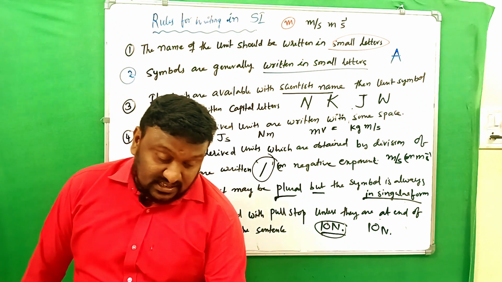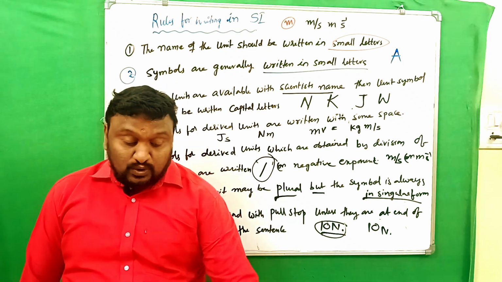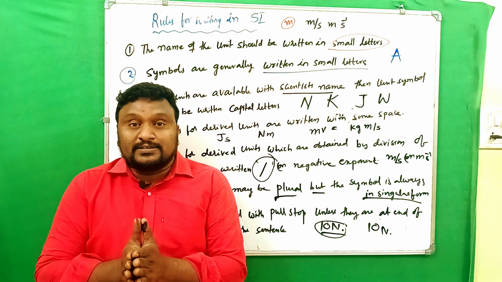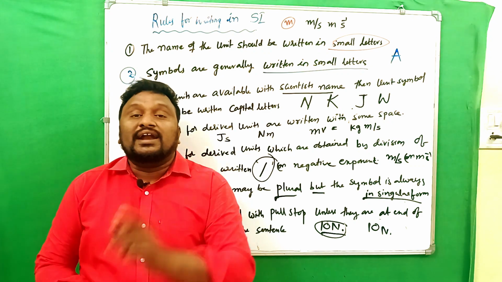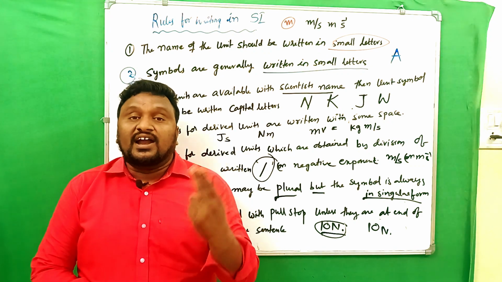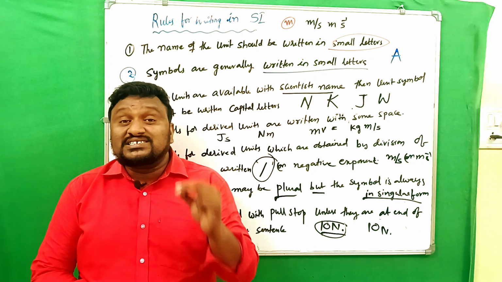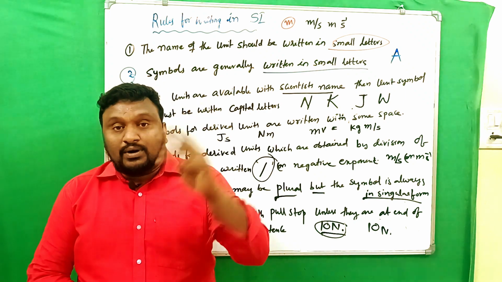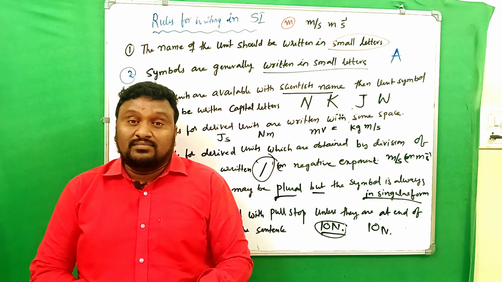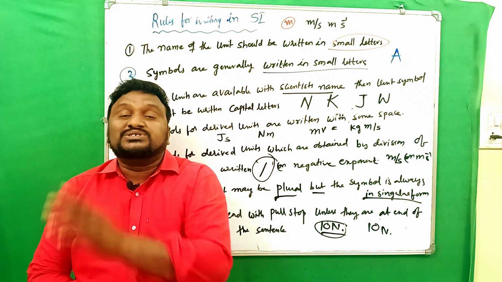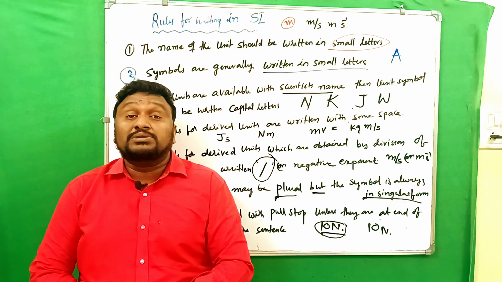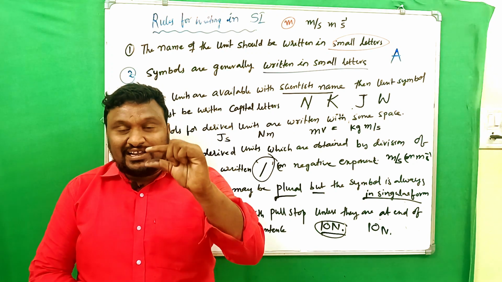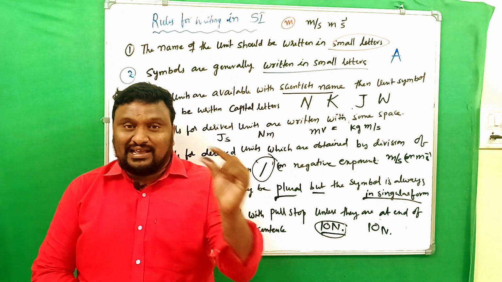SI units in physics. Okay, the first thing is what? Here all the units must be written, unit names must be written in small letters only. That's the first thing. And next one, the unit symbols must be mentioned with small letters only. Third one, when any particular unit is named after a scientist, then the unit symbol should be mentioned with a capital letter. So that is the starting letter of the scientist's name, ampere, A, like that.